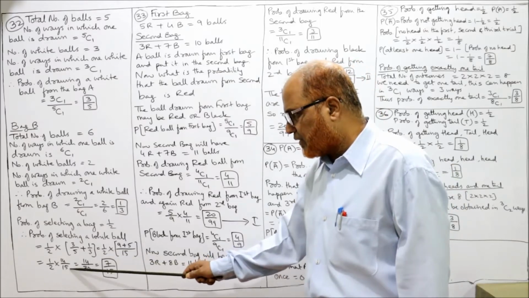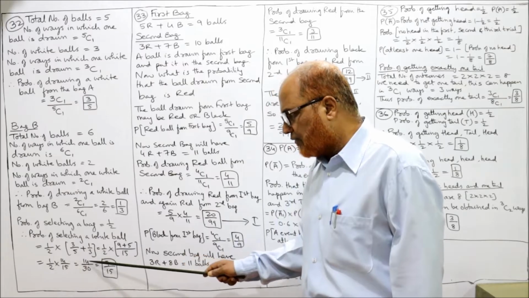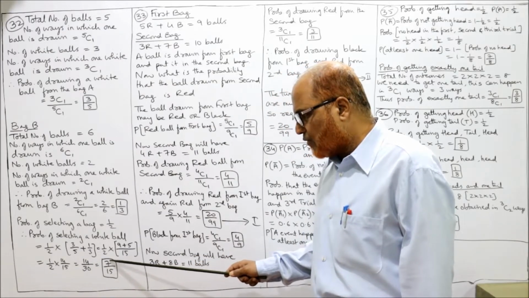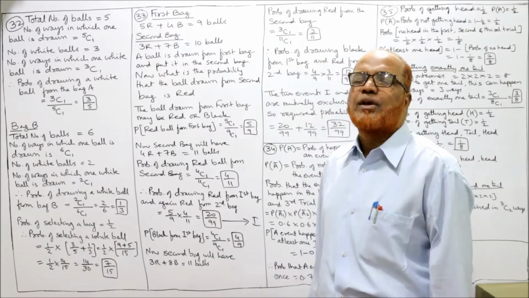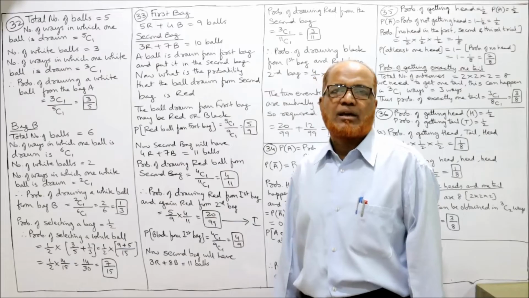तो 14 by 15. तो 1 by 2 into 14 by 15. तो 1 into 14, 14, 2 into 15, 30. तो 14 by 30 और 2 7s are 14, 2 15 times, 7 by 15. तो probability of drawing a white ball from the bag is 7/15.